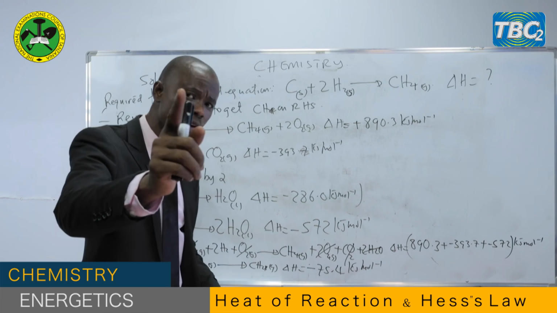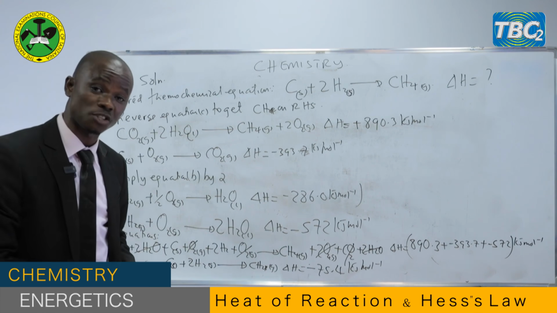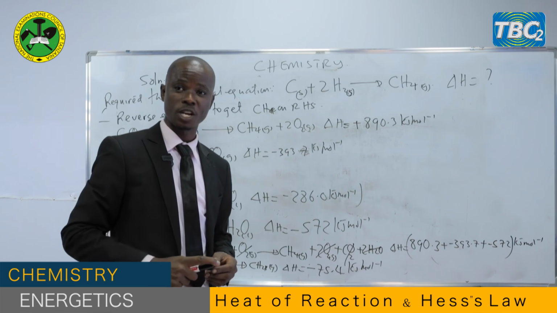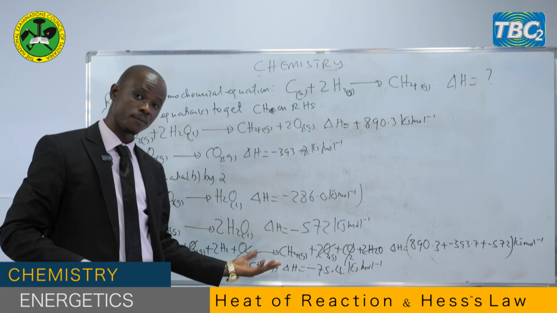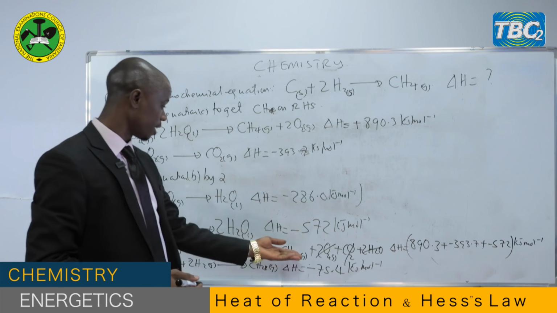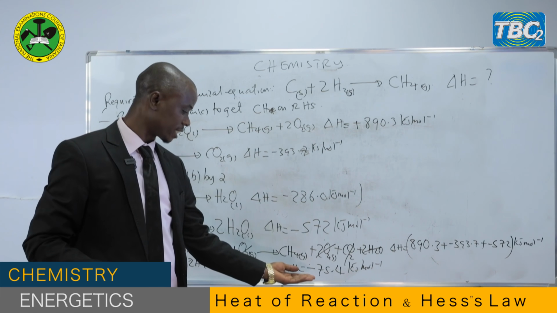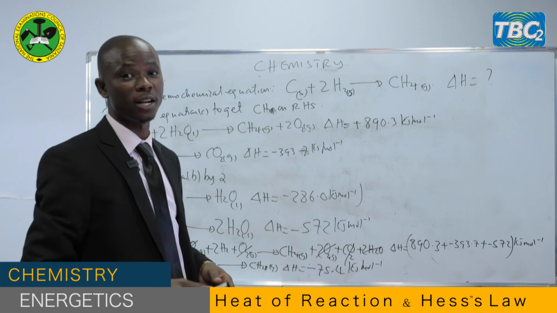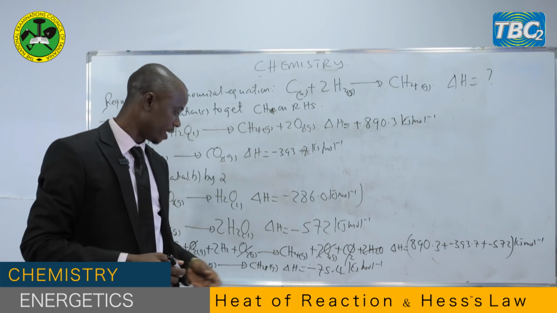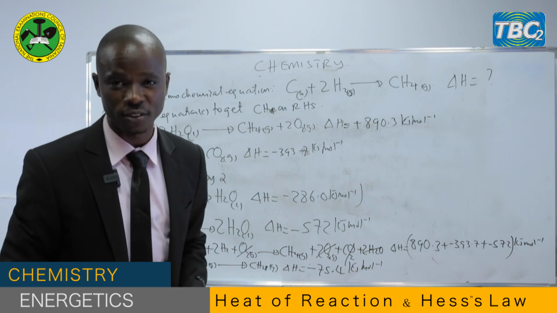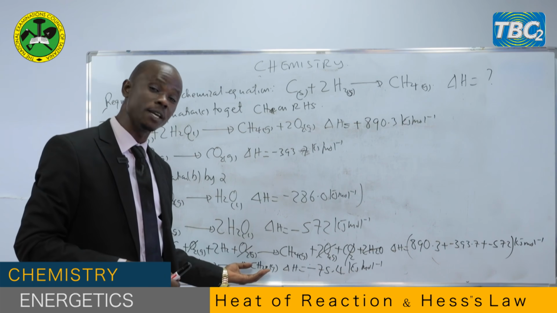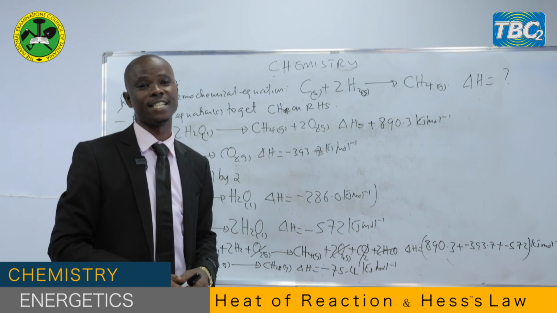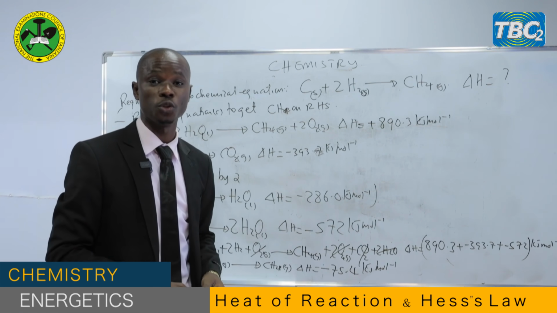But my dear student, sometimes you can be asked the question, from that given answer, is the formation of methane an endothermic process or an exothermic process? How are we going to answer that question, my dear students? It is very simple. The enthalpy change for this reaction is negative 75.4 kilojoules per mole. I told you at the beginning, and I'm sure you are following me, that negative indicates an exothermic reaction. So the process of forming methane is purely exothermic, because the change in heat is negative 75.4 kilojoules per mole.